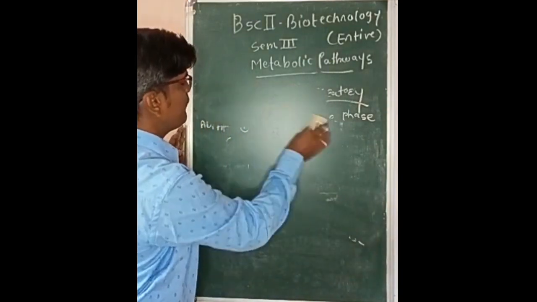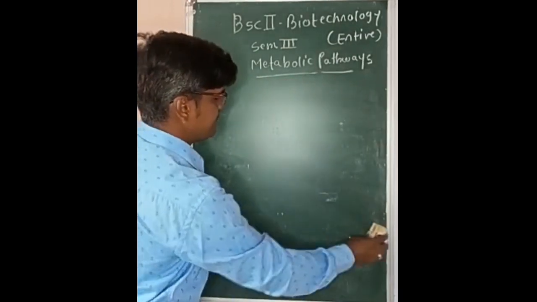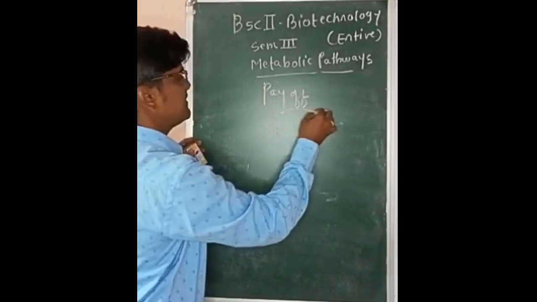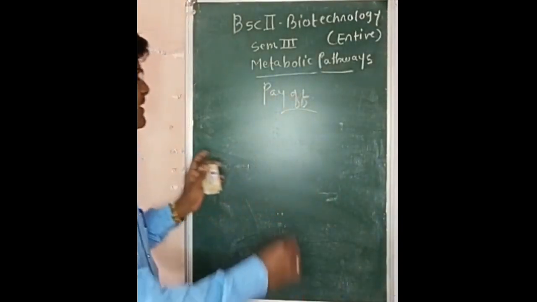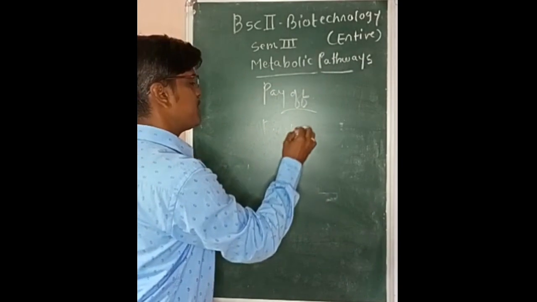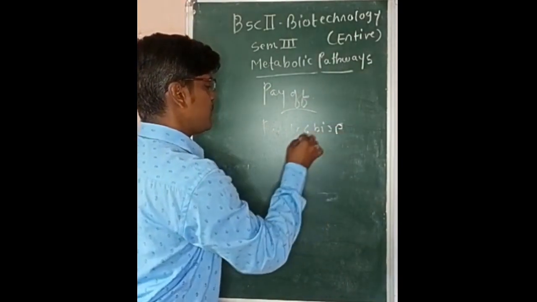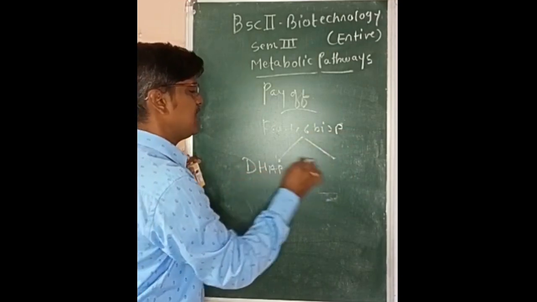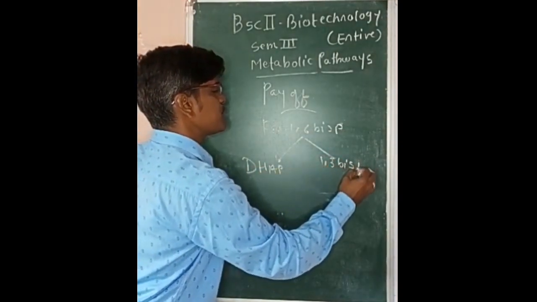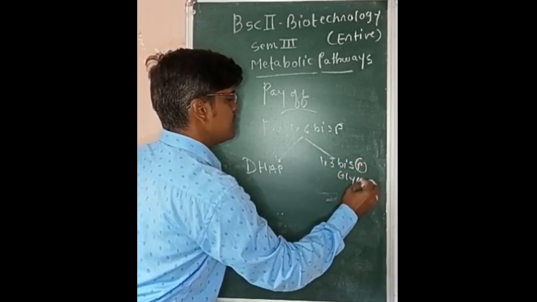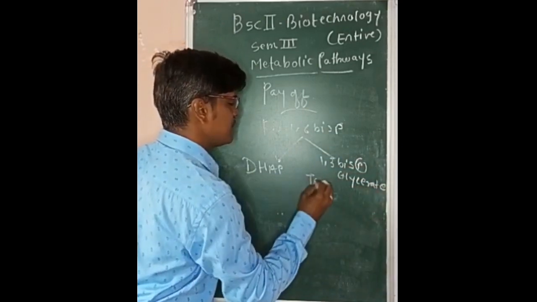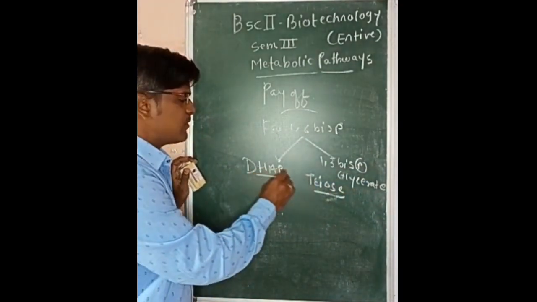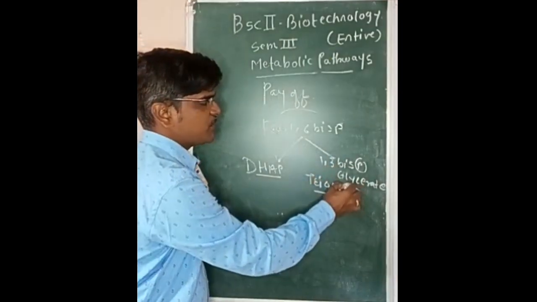Now what happens in the payoff phase of glycolysis? As the name suggests, in the payoff phase there is release of energy in the form of ATP. This fructose 1,6-bisphosphate splits into two molecules of triose phosphate. One is called dihydroxyacetone phosphate, the other is called glyceraldehyde 3-phosphate. Now these two triose molecules, as the name suggests, have 3 carbon units in their structure.